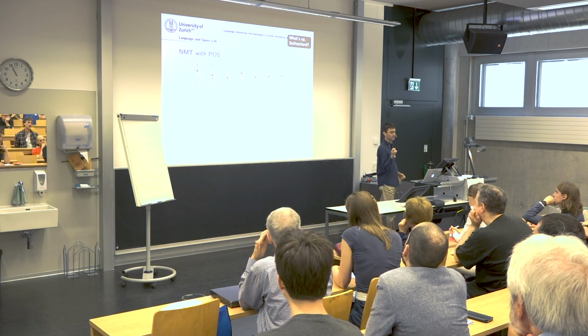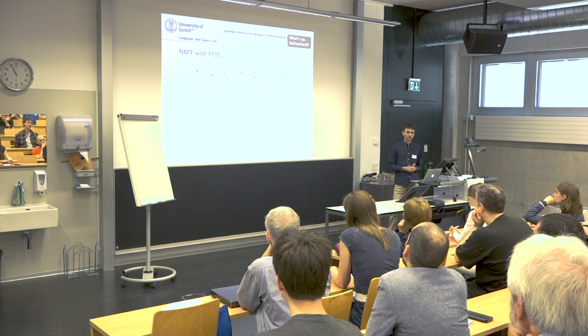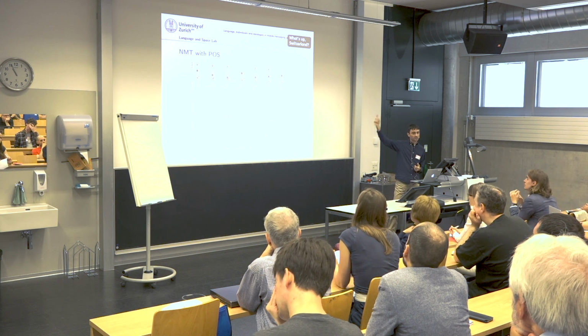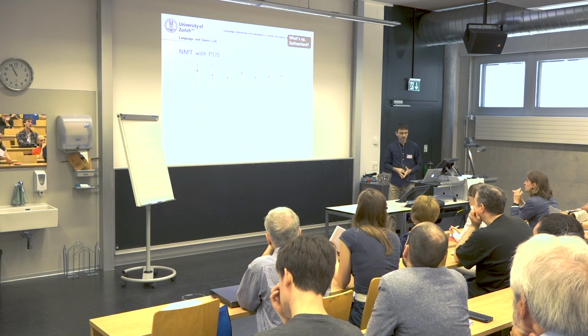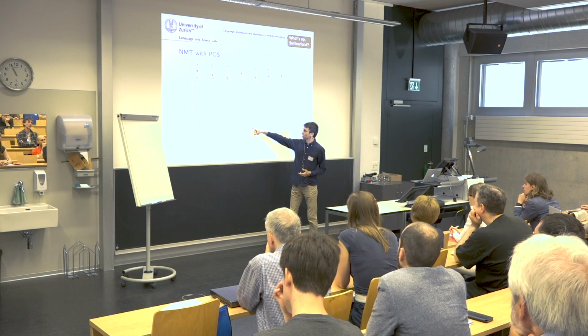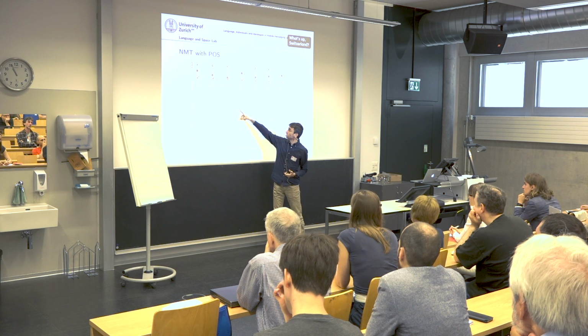Use part-of-speech features as input to solve some cases of ambiguity, and it's the very same architecture that we've seen with the plain NMT model. So as you can see, there's our encoder here, bidirectional encoder. This is a soft attention mechanism.